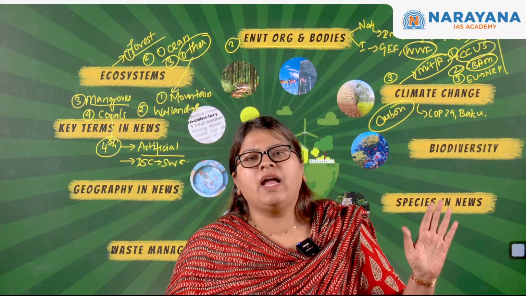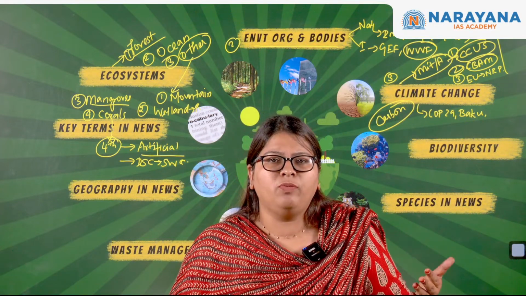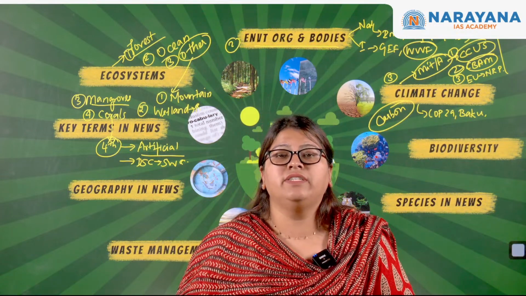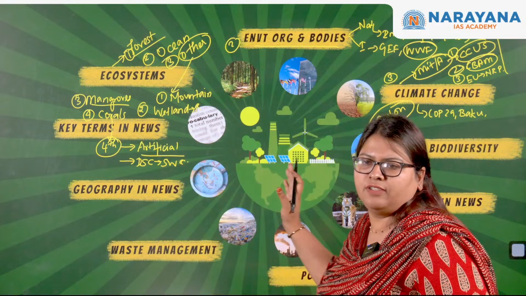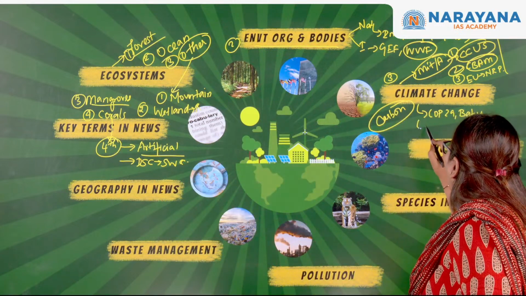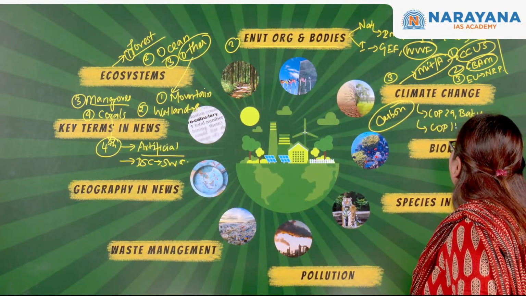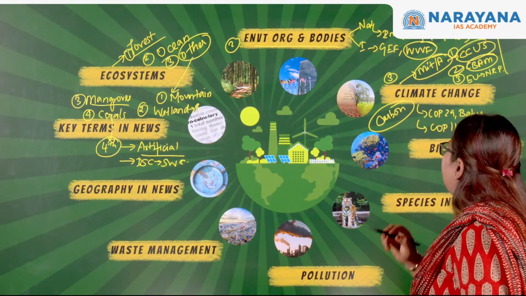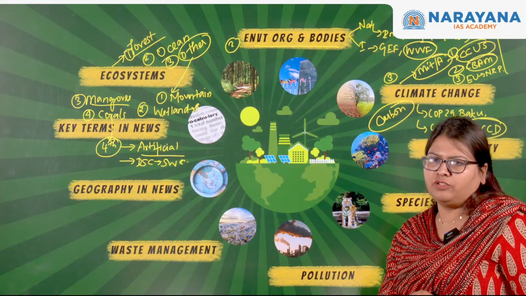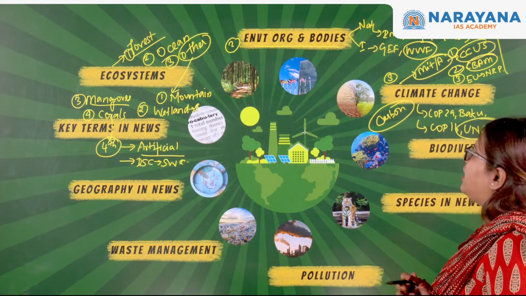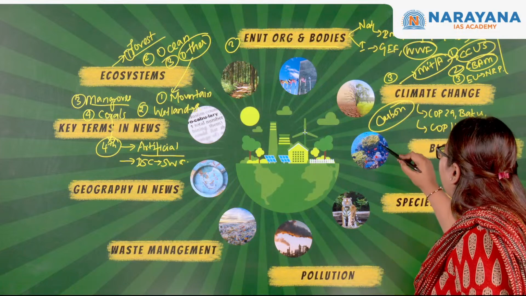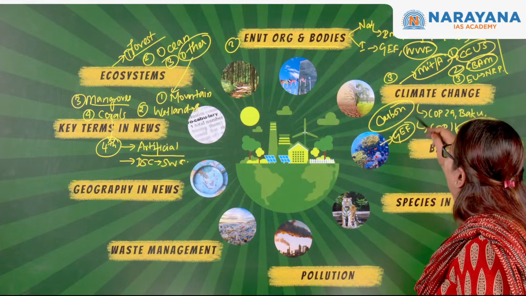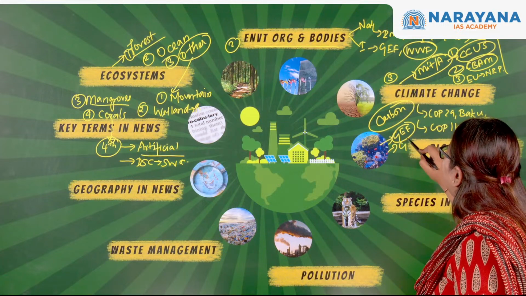And we also looked at the Paris Agreement, how it came up with the common but differentiated responsibility as well as the nationally determined contributions. All that we discussed here. Then the next topic was COP16 of UNCCD, that is the United Nations Convention to Combat Desertification, and we saw what the takeaways were from this particular meeting. Apart from this, we saw the Global Environmental Facility that we already discussed, as well as the Green Credit Program.